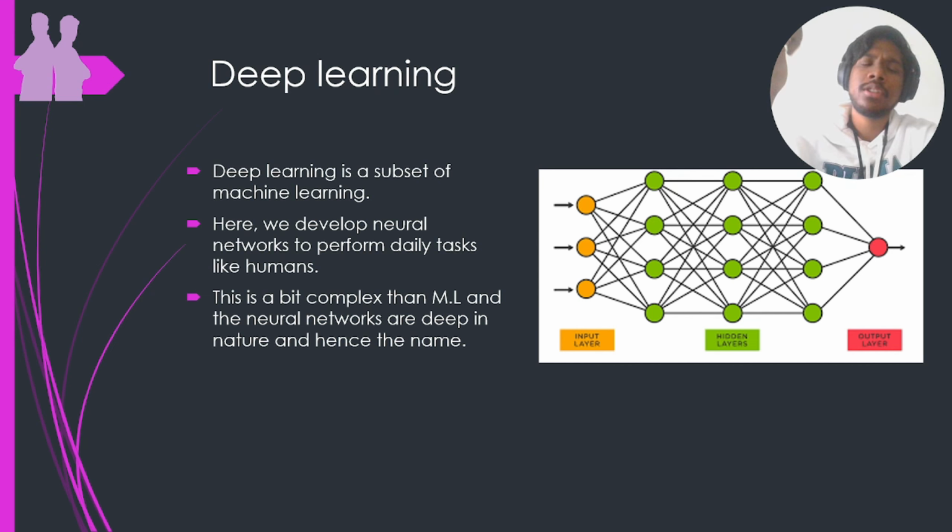We have a lot of different types of neural networks, working on different types of data. As the name suggests, it's a deep field, so the architectures will be very deep. Unlike machine learning, where we can call the existing algorithms, in deep learning you will be designing your own algorithm, either from scratch or from existing ones. Let's not talk in depth about each of the techniques, because I am covering a masterclass for each of these topics later. So this is about deep learning, which is a specific subset of machine learning.